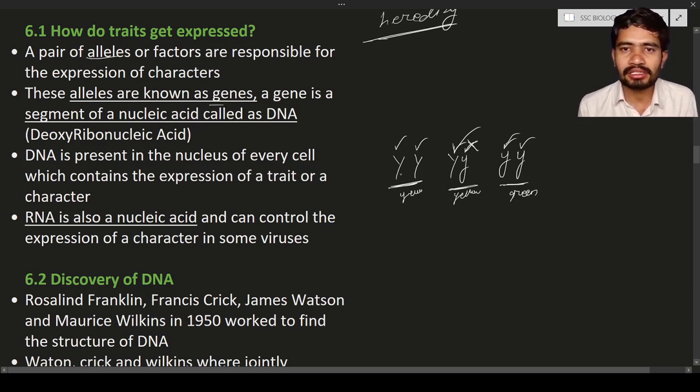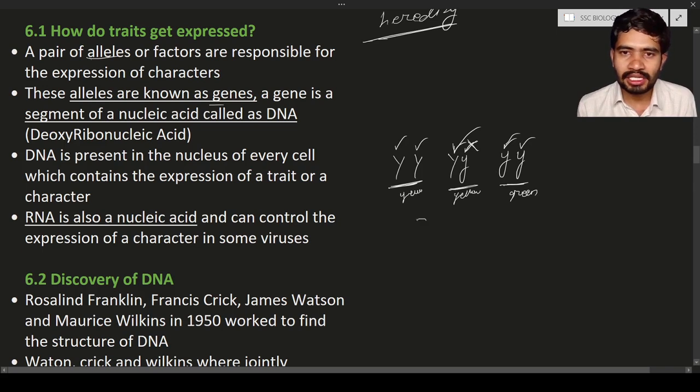So these alleles, capital Y, small y, small y, small y, are responsible for some character. Hence they are known as genes. What is meant by gene? A gene is nothing but a segment of the nucleic acid. That is known as a gene.